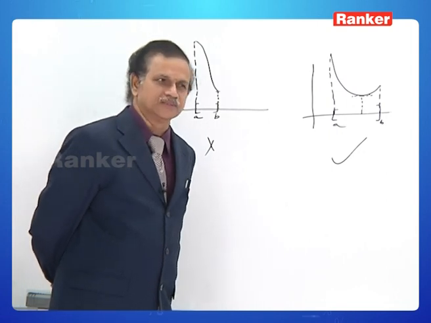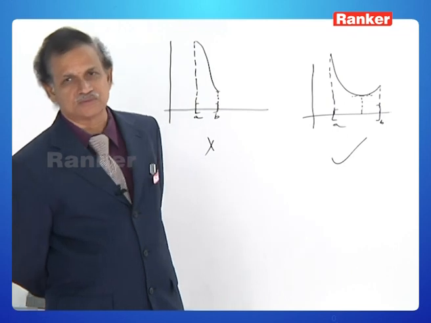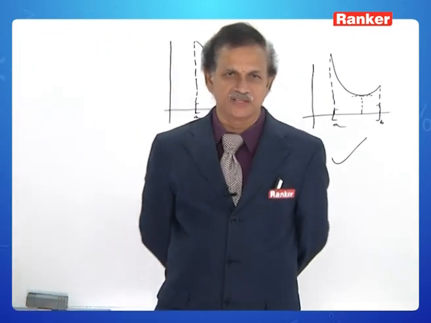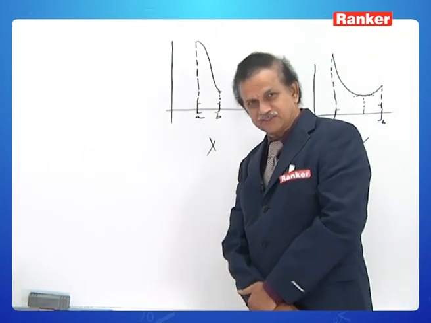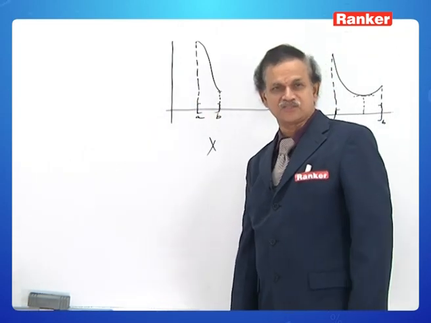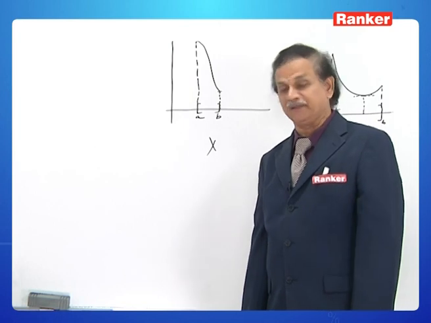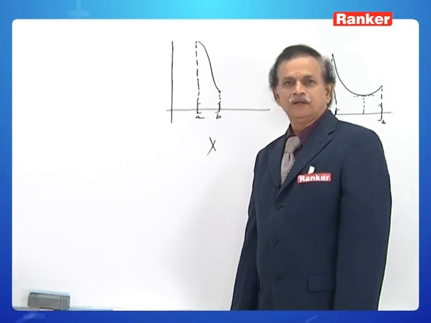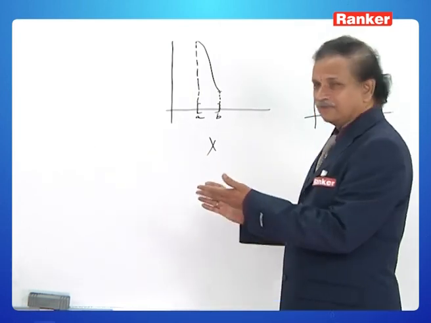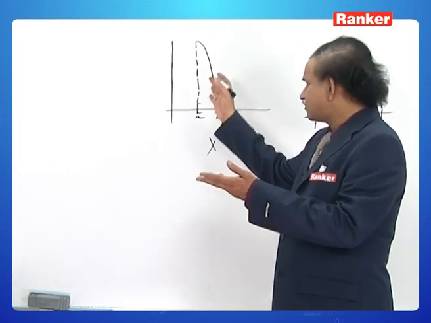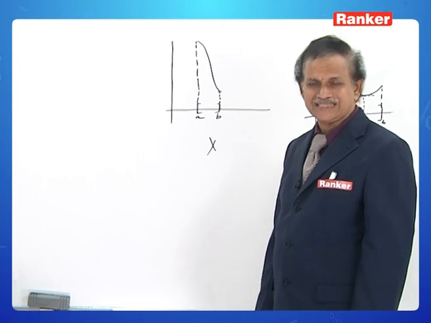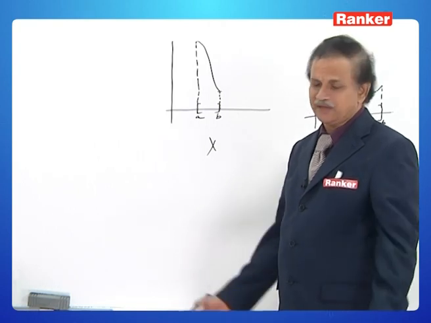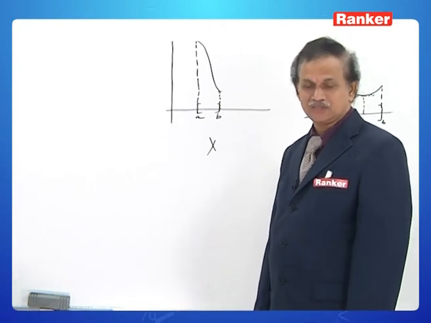Otherwise, it is just not possible to say that there is one c with f dash c equal to 0. That is, the slope of the tangent is 0 at least at one point, say c, between a and b. You can observe direct evidence. Here you cannot draw a tangent parallel to the x-axis, you see. Therefore, the third condition is a must.